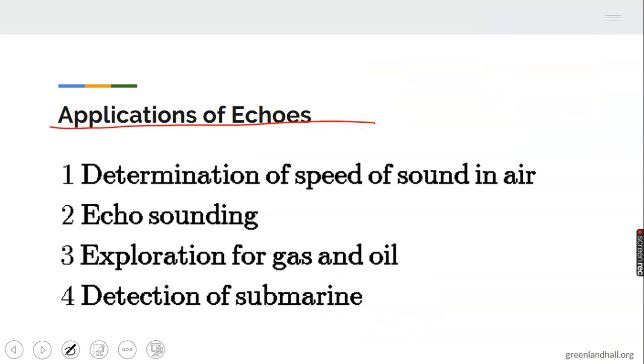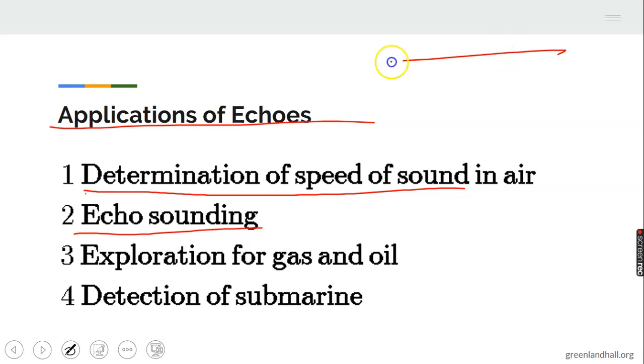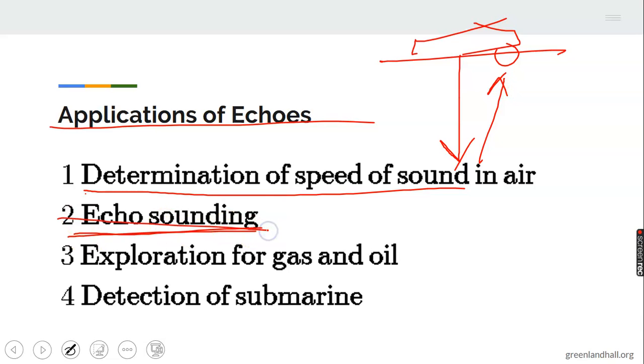Application of echo. It is used to determine the speed of sound in air, as we have seen in those examples. Then we have echo sounding, like the ship that we just talked about. The ship sends down a signal, then we have a sonar that will receive the sound. We use this echo sounding to know the depth of the seabed.